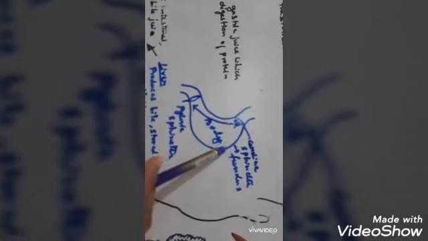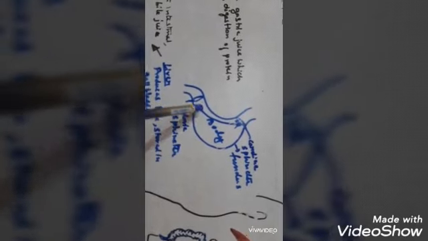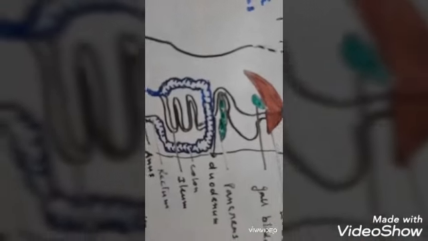This is the cardiac sphincter, which connects the stomach to the esophagus and regulates the incoming of the food from the esophagus to the stomach. And this is the fundus, the bulged portion of the stomach. This is the pyloric sphincter, which regulates the passage of the food after churning from the stomach to the duodenum, that is the first part of the small intestine.